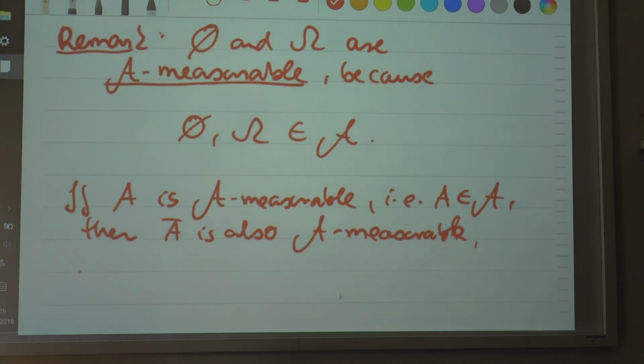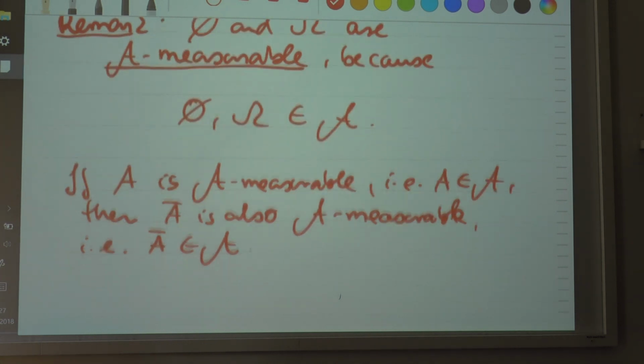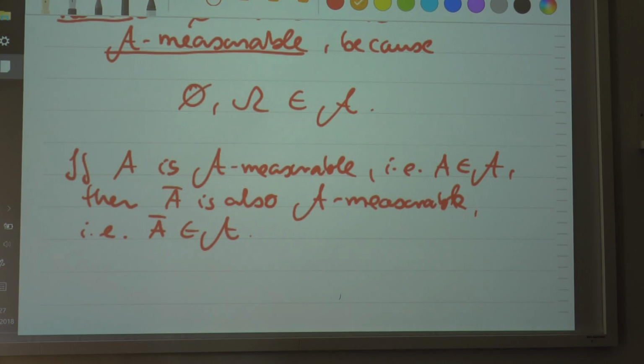Because the sigma algebra is closed under complementation. So if something is in there, then its complement must also be in there. Otherwise it would not be a sigma algebra. So if this set is measurable, then its complement must be measurable as well.